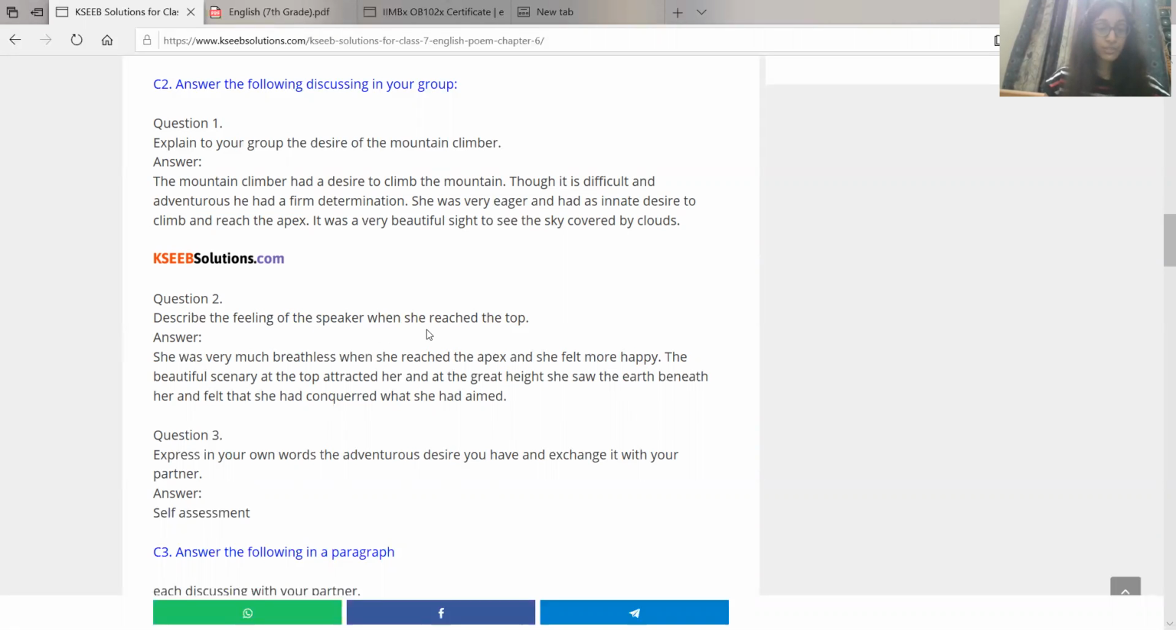Describe the feeling of the speaker when she reached the top. She was very much breathless when she reached the apex and she felt more happy. Apex means the highest point. The beautiful scenery at the top attracted her, and at the great height, she saw the earth beneath her and felt that she had conquered what she had aimed.